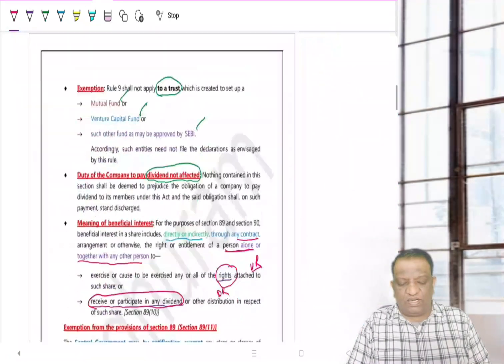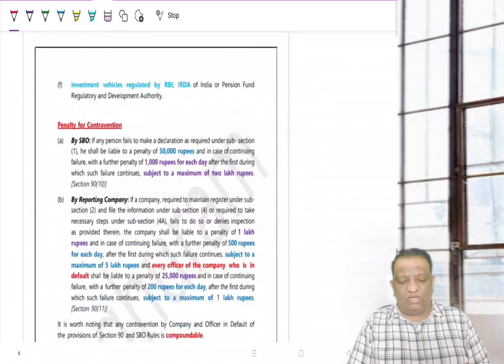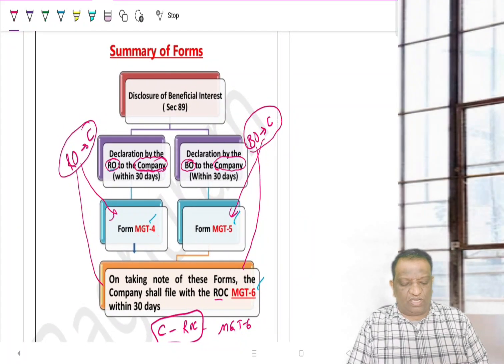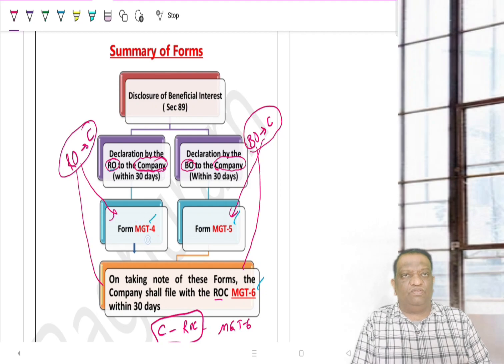Then what does 89 talk about? 89 talks about disclosure requirements. Now it's all about communicating. What is that communication? MGT4, MGT5, MGT6. The registered owner will communicate to the company by submitting a declaration in the form of MGT4, and then a parallel declaration will be filed by the beneficial owner with the company through MGT5.